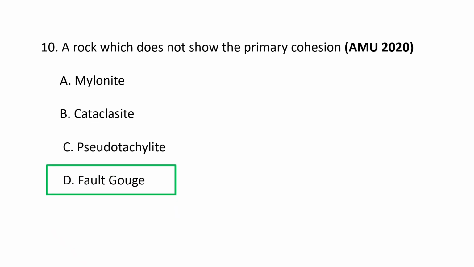Fault gouge. Fault gouge is a type of fault rock which is characterized by its lack of primary cohesion and its fine-grained, often clayey matrix. So it forms by the cataclastic deformation of rocks within a fault zone, resulting in an incoherent mass of rock that can be easily broken into its constituent grains. So a rock which does not show the primary cohesion is fault gouge. D is the correct option.